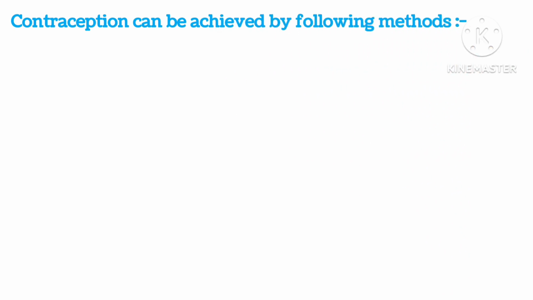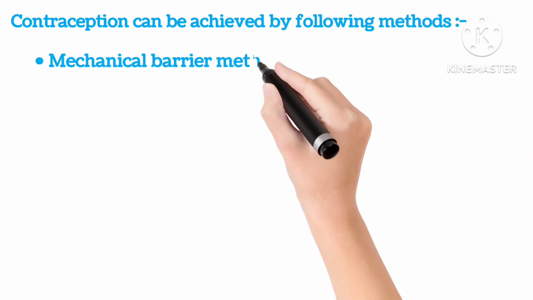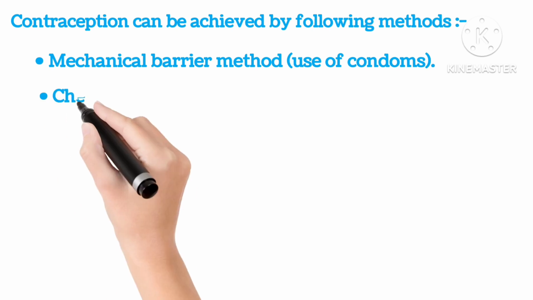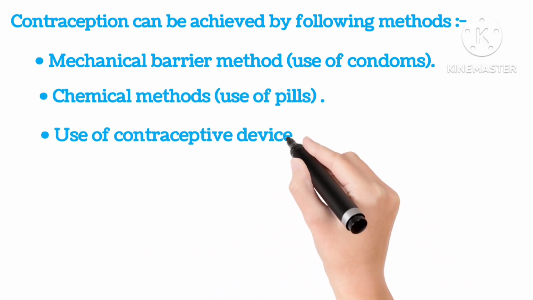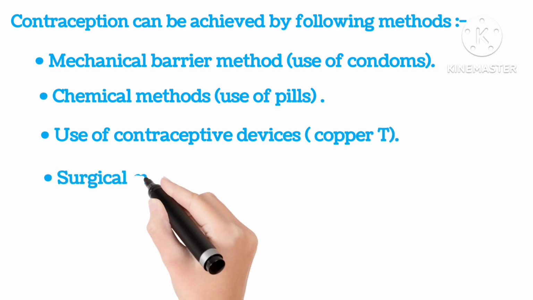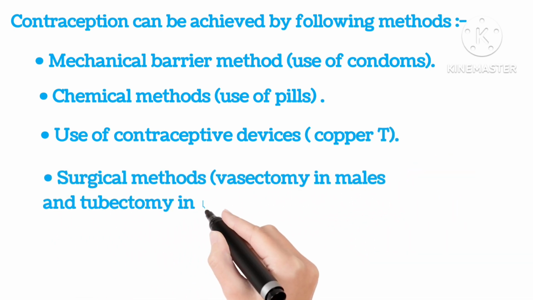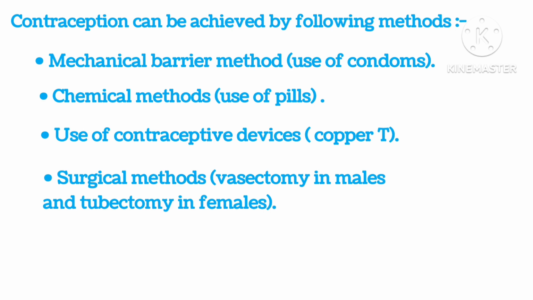Contraception can be achieved by the following methods: mechanical barrier method, that is, use of condoms; chemical methods, use of pills; use of contraceptive devices like copper T; and surgical methods like vasectomy in males and tubectomy in females.